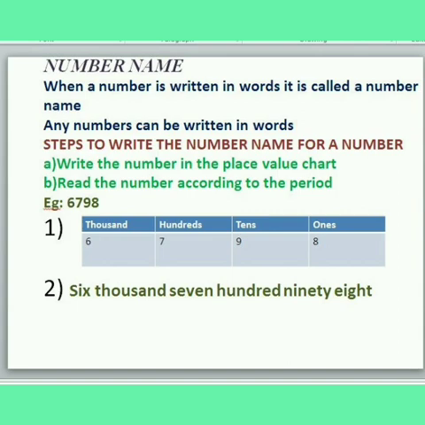Okay. Consider an example, 6798. It is a 4-digit number. You have to write 8 in ones and 9 in tens and 7 in hundreds and 6 in thousands. Here 6 comes under thousands period and 7, 9, 8 comes under ones period. So you have to read the number as 6798. Have you understood clearly? Yes. Now I hope you are able to write the number name for a given number. Yes. Good. Hope you understood clearly. Yes.